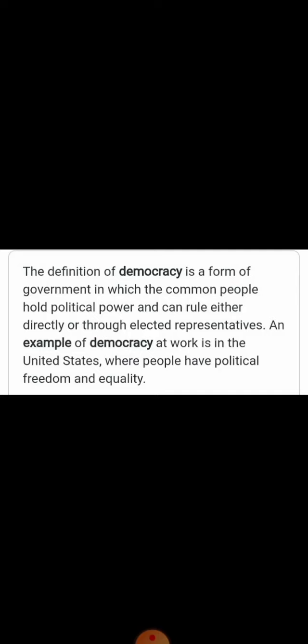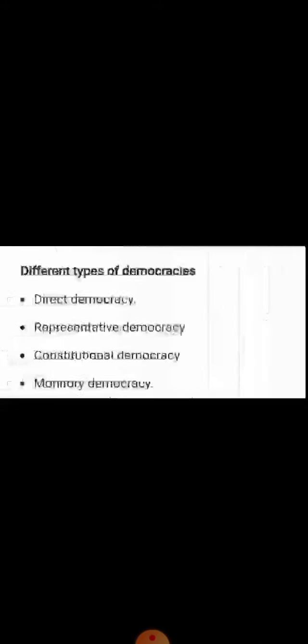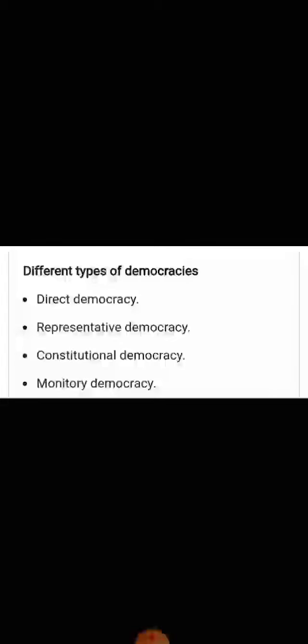But people do not rule directly; they rule through their representatives. One good example of democracy at work is in the United States, where people have political freedom and equality.